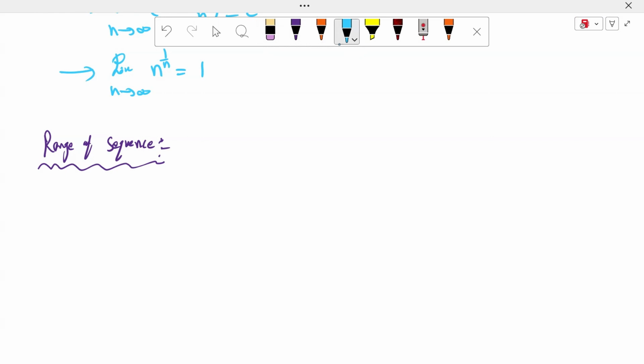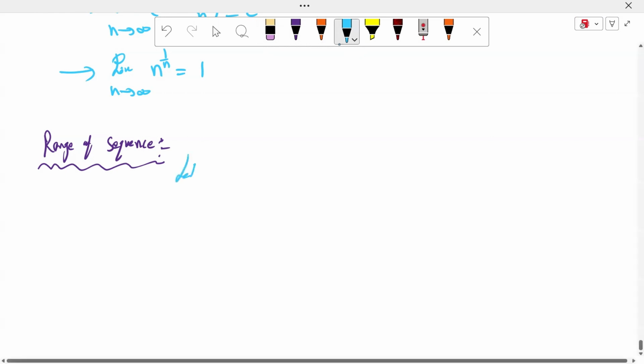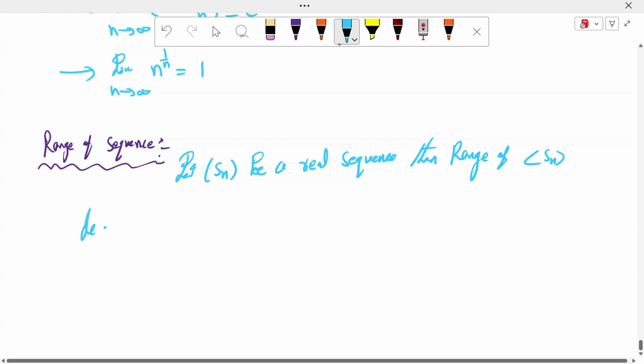Range of the sequence. For example, let Sn be a real sequence. Then the range of sequence Sn is defined by the set of Sn such that n belongs to the natural number.